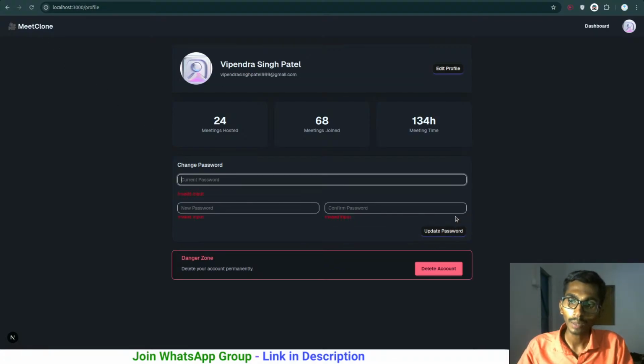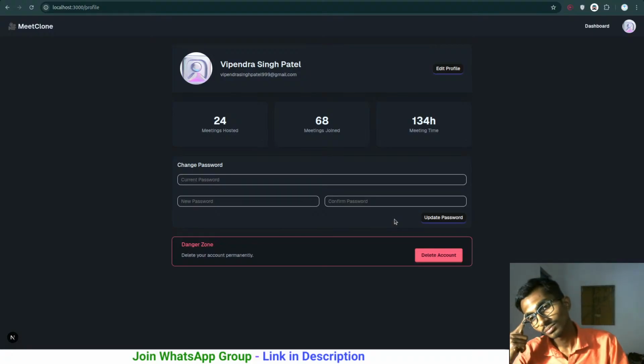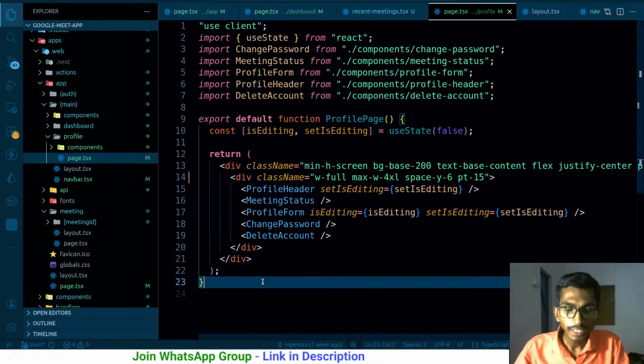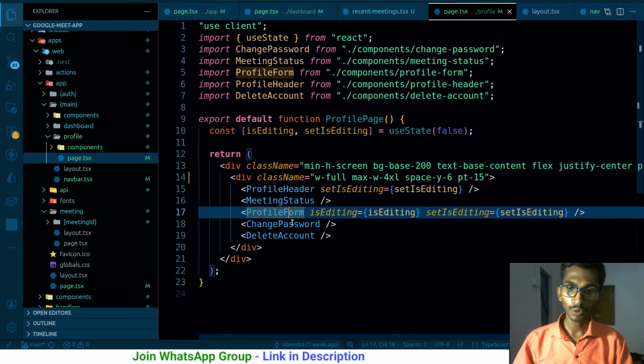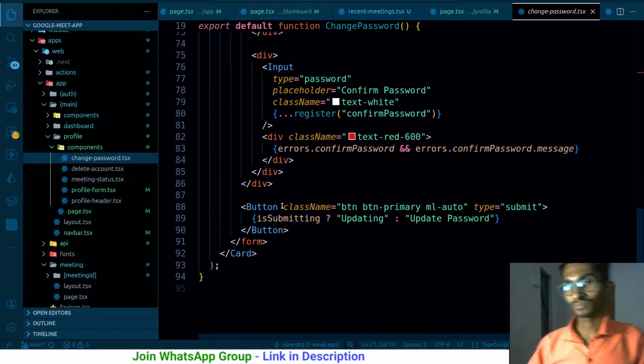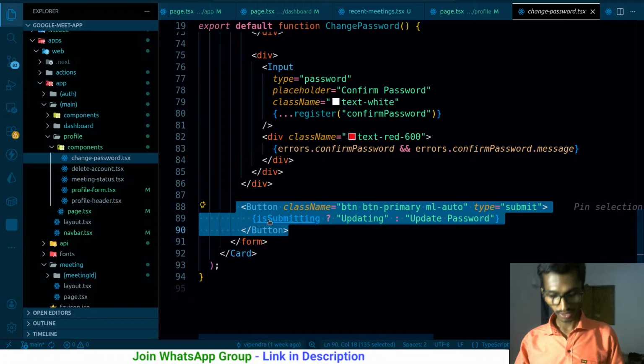So whenever I click on update password, if I even update that, that's great. By the way, I can directly enter the values over here. As soon as I click on update password, I should be getting a cancel button over here. As simple as that. Let me work on that. By profile change password, this is the one. So here, where did the button go? This is the button I have, right? What I want is that I should have one more button here.